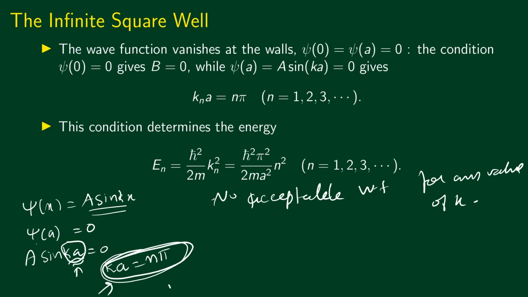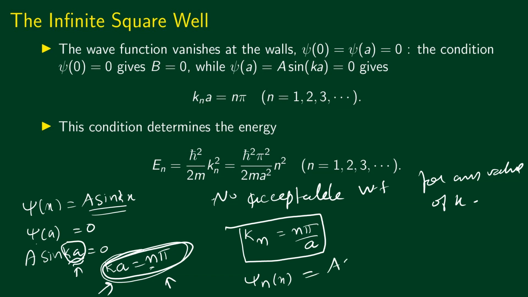So from here we can see that there are only certain values. We can write this, corresponding to n equal to 1, 2, 3, etc., as kn is equal to n pi divided by a. So we have a physically acceptable solution only for certain values of k, which are denoted by kn. We'll call these k1, k2, k3, etc., corresponding to different values for n. With kn equal to n pi by a, our wave function, the energy eigenfunction, can now be written as psi n of x equal to a sine n pi by a